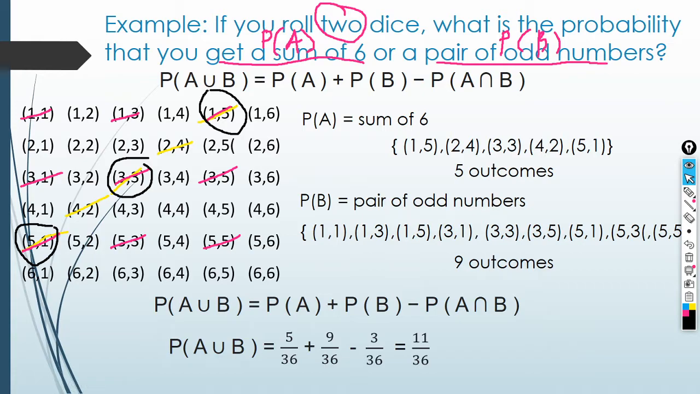So that's how to find the probability of the union of two events with an intersection of two sets. What about those without an intersection? Let's proceed to another example.